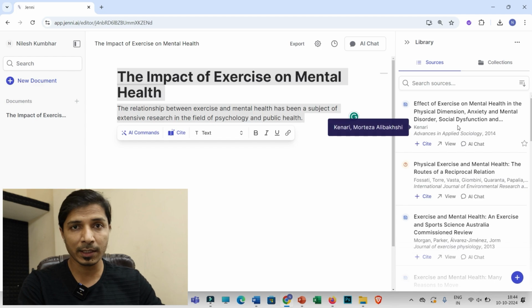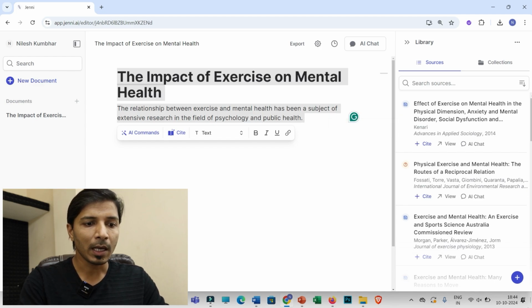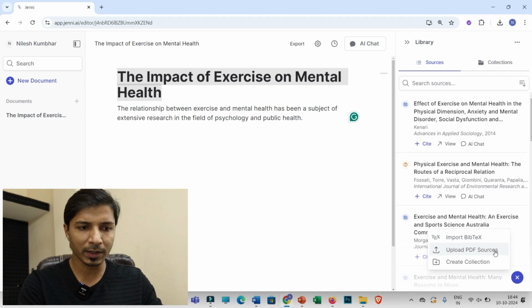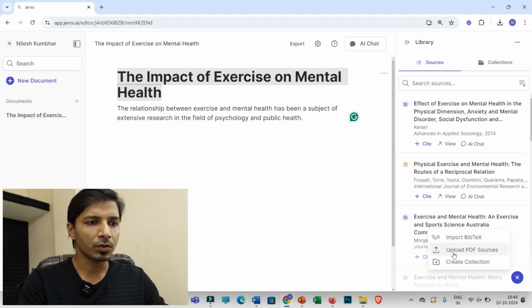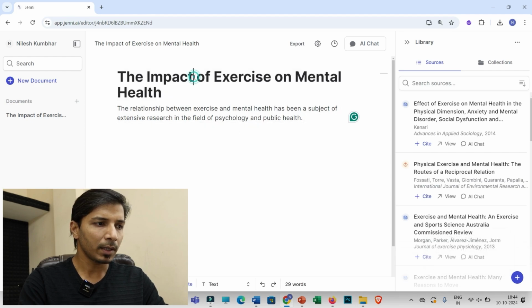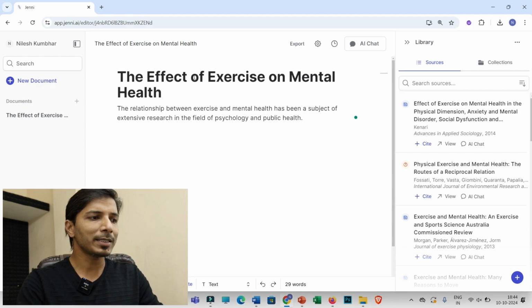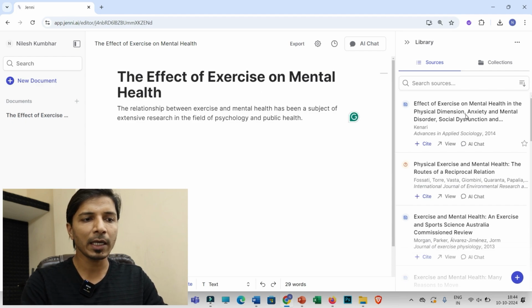Obviously this is the first step, so you have to first add the research papers. You can add through BibTeX, or you may simply upload the PDF sources. I prefer this option, and you may create different folders and collections. Okay, so right now I have decided my topic as the effect of exercise on mental health, and accordingly I have added 3 to 4 research articles. But yes, you may add multiple research articles.